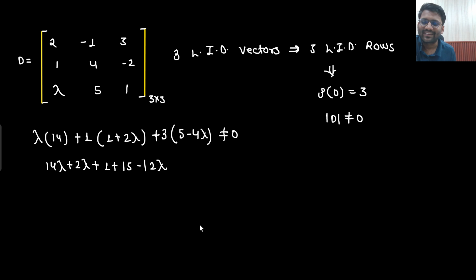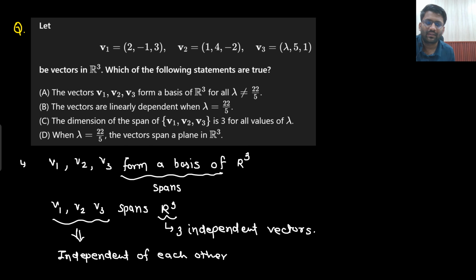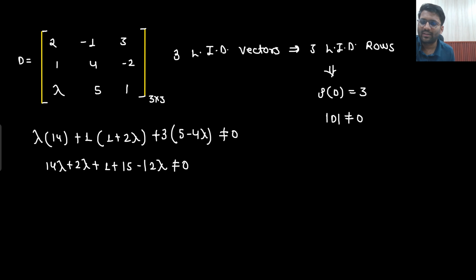Okay, so 1 minus 1 plus 2 lambda, 3, 5 minus 4 lambda. Okay, 15 minus 20 lambda, 15 minus 5, 15 minus 12 lambda. 2 minus 1, 3, 1, 4 minus 2, lambda 5 1. Okay, so 14 lambda, is that correct? Yes. Then 1 minus 2 lambda, yes. 3, 5 minus 4 lambda, yes. 15 minus 12 lambda plus 1 plus 2 lambda, 10 lambda, 16.